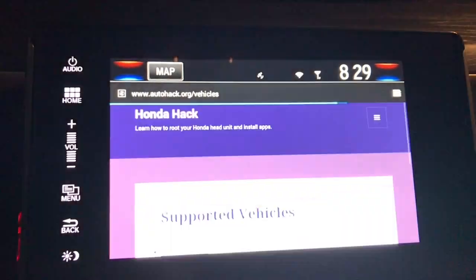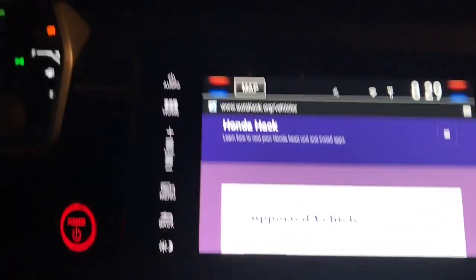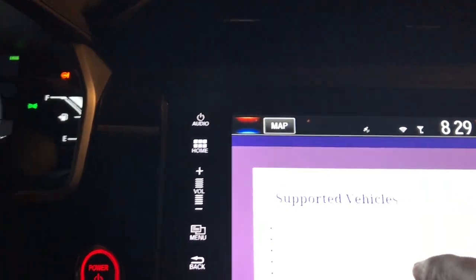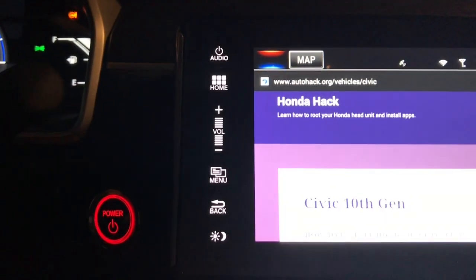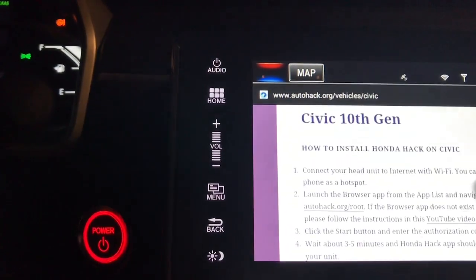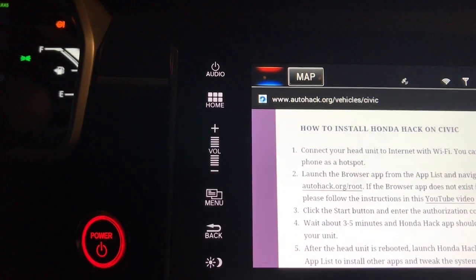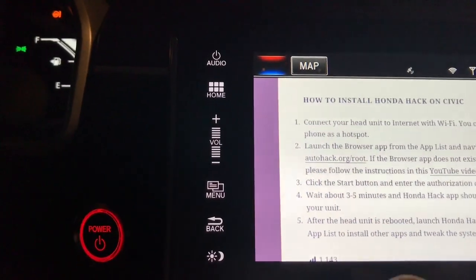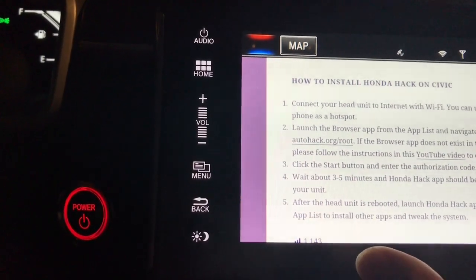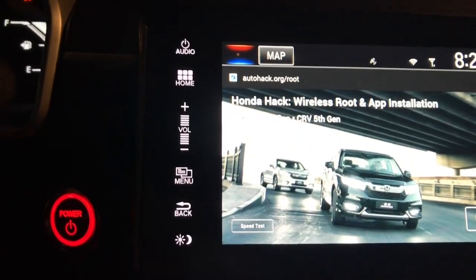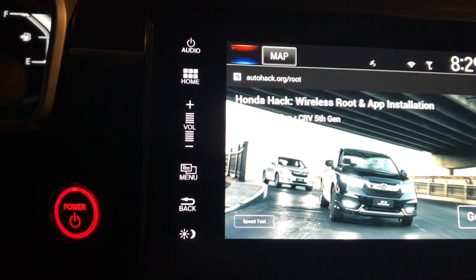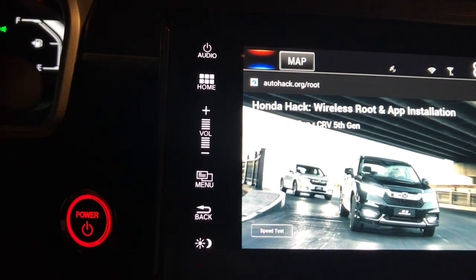Now I've already pre-purchased a code for this. It says supported vehicles, and I'm going to say the Civic 10th generation. And it gives instructions right here. Oh, http autohack.org/root. I hit the wrong number, the wrong URL. Okay, let's see. Honda Hack Wireless root. Get started.